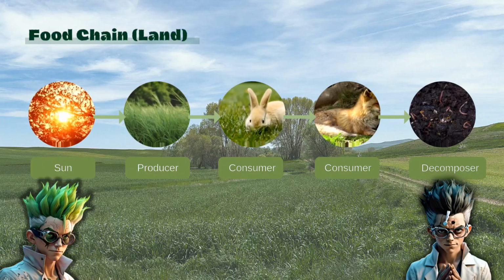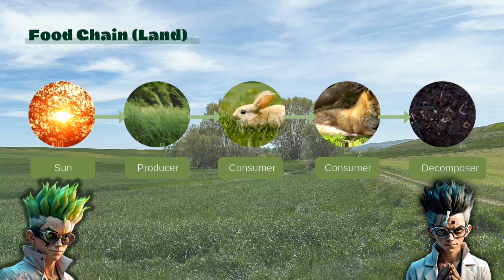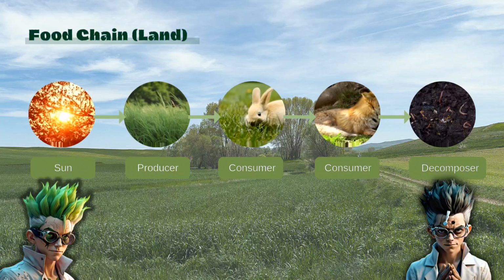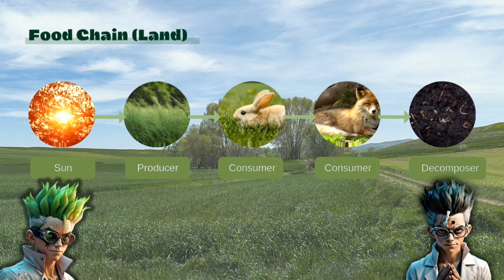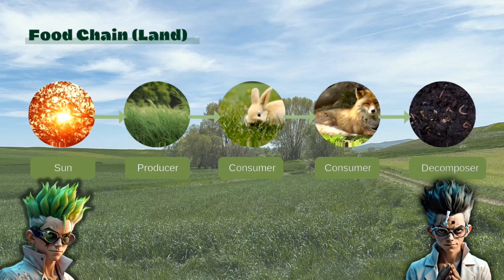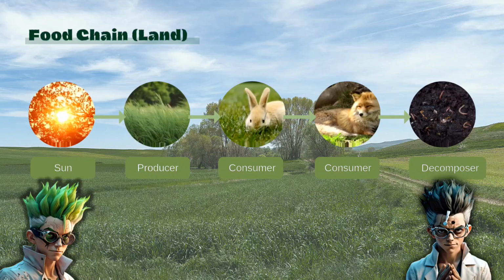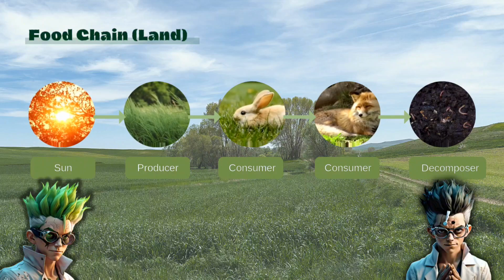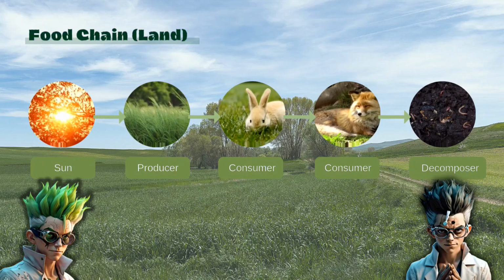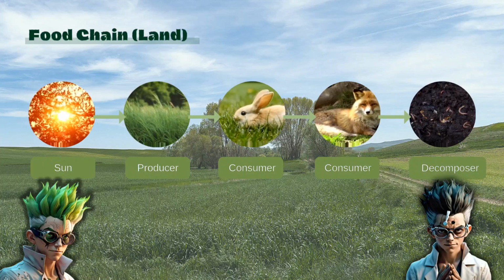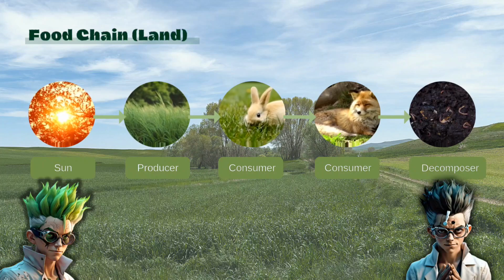Eventually, organisms die, becoming decomposers' prey. Bacteria and fungi as decomposers break down dead matter, releasing nutrients. These nutrients enrich the soil, promoting plant growth, restarting the cycle. This interconnected web sustains life, illustrating the delicate balance and interdependence within ecosystems. Energy flows through trophic levels, maintaining harmony in nature.